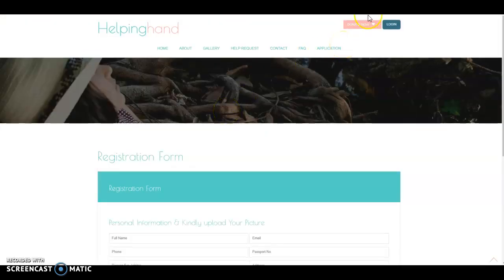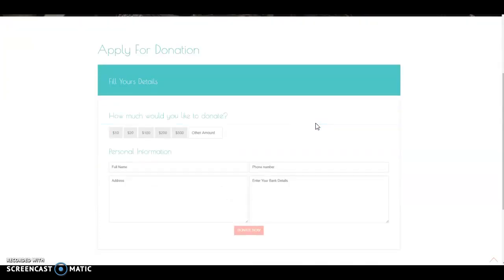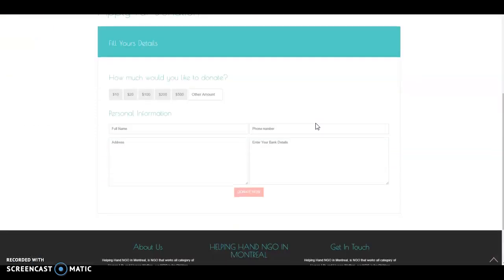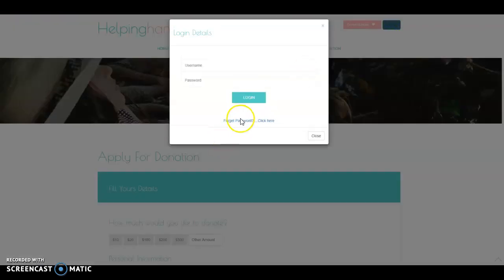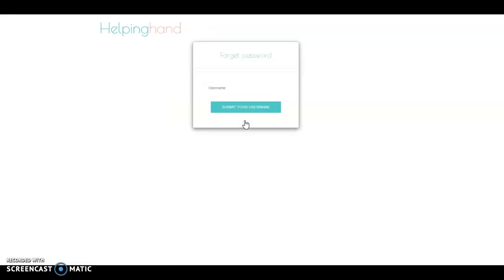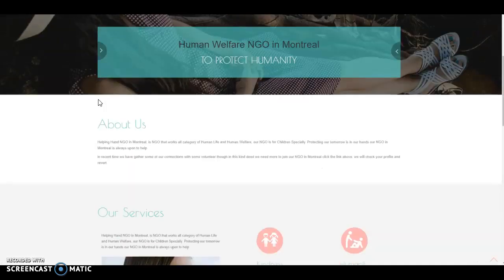And now the main thing of this website, we can donate here, donate now, and we give the amount, or if you want to enter your own amount, you can use this, enter bank details, and it will be better. And also we can log in, and if you forgot your password, you can click here and go through the page where you can submit your username, and we will give you a new link to log in.